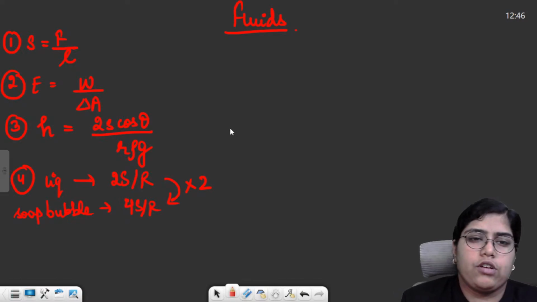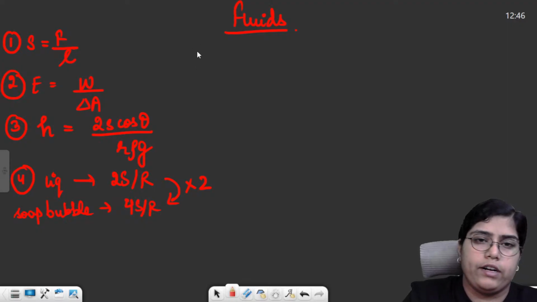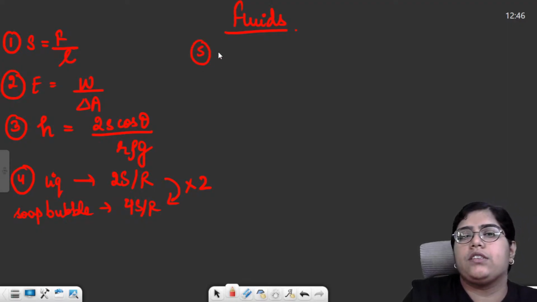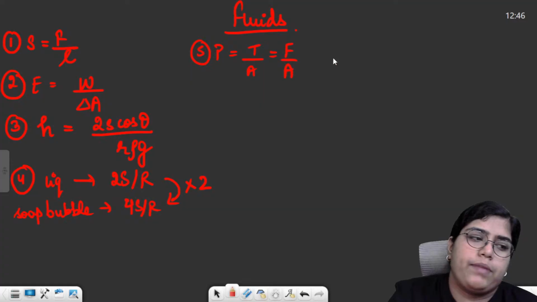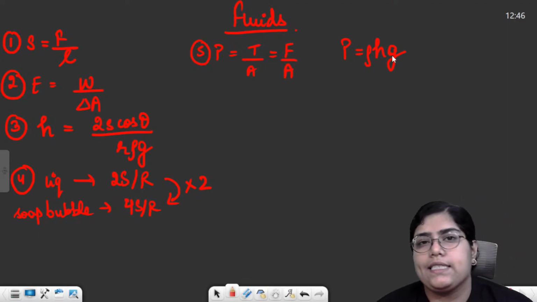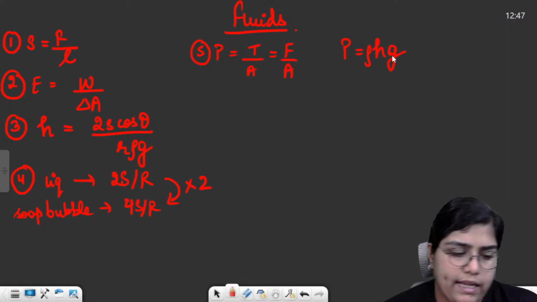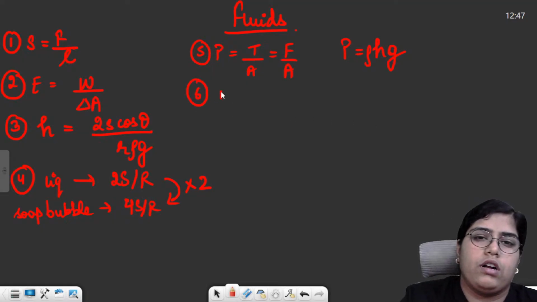Then there was something called atmospheric pressure, and how you can calculate pressure. So pressure is basically thrust upon area or force upon area. Pressure exerted by a liquid column, the formula was rho g h. That is the pressure exerted by a liquid column of height h. Then there was atmospheric pressure.